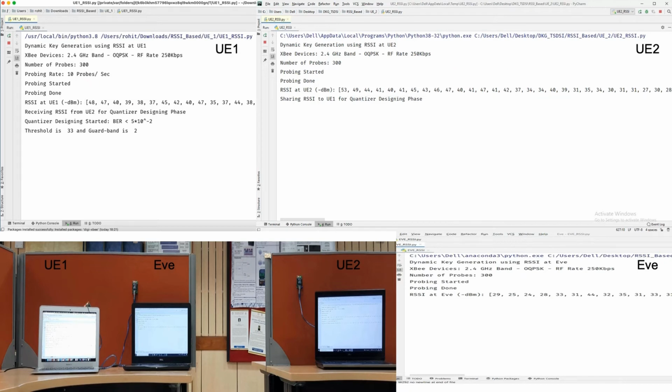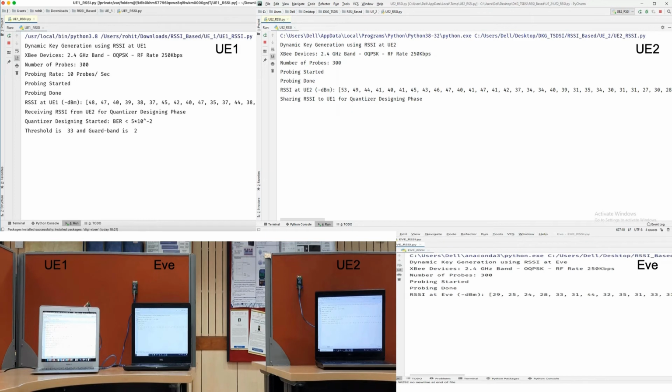Here we employ a two-level quantizer with error rate upper bounded by 5 times 10 raised to the power minus 2. So UE1 will design the quantizer by selecting an appropriate threshold and guard band. For example, here it comes out to be 33 and a guard band of 2 around 33. Now these parameters will be shared with UE2.